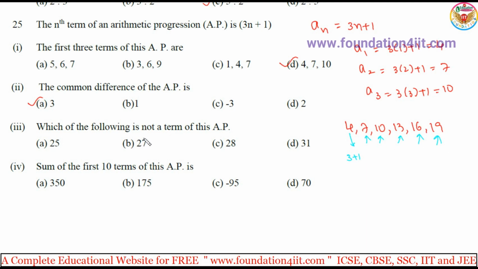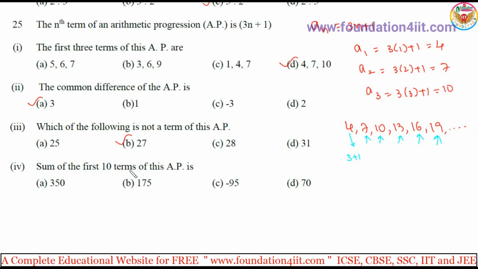So 27 is not a term because it's in the 3 table directly, because the remainder should be 1 if you divide by 3. Which of the following is not a term? So that means 27 only. So 25, 28, 31: 25 is 24 plus 1, 24 is in 3 table. 28 is 27 plus 1, 27 is in 3 table. In that way also you can guess. Or else you can extend this up to 31 and check. So 27 is not a term of the AP.